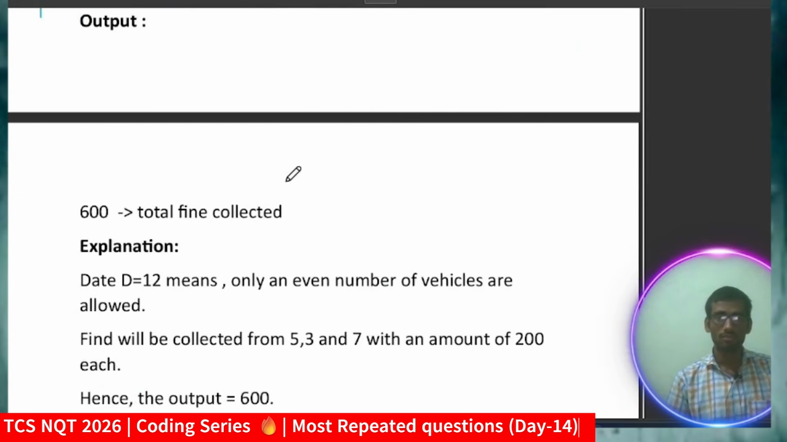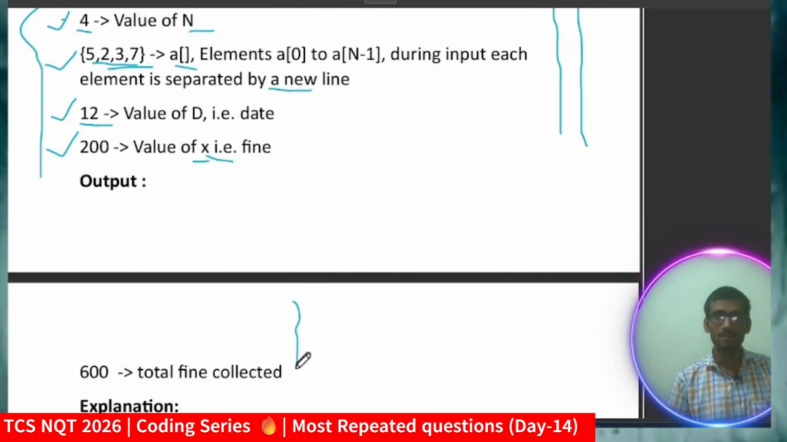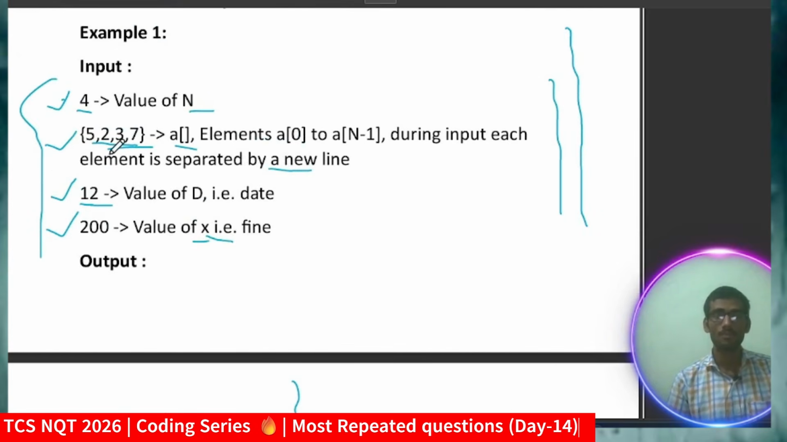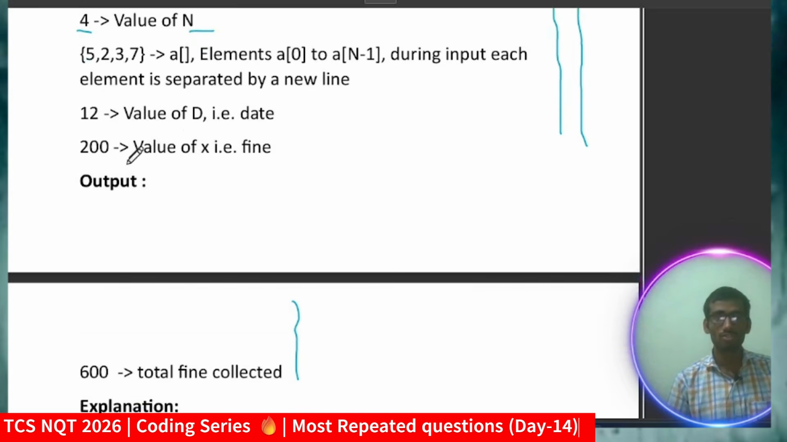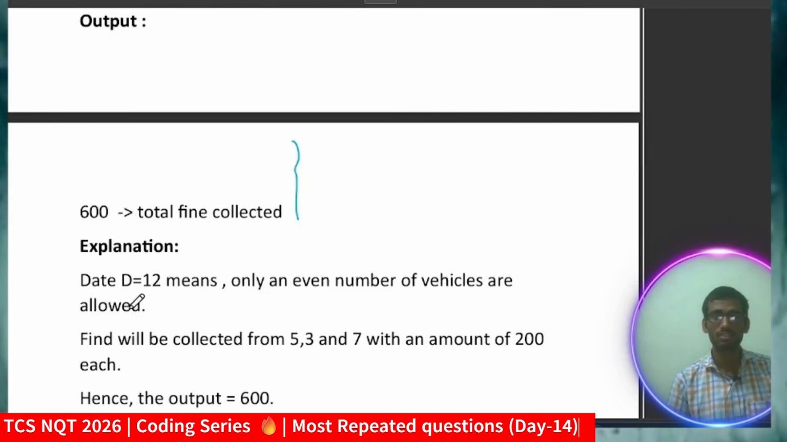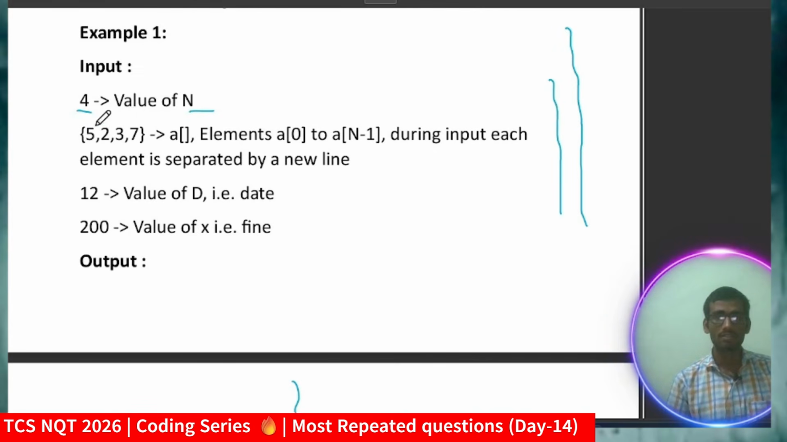For this case, total fine collected will be 600. Why am I saying 600? Just do the dry run, you will get the idea. Suppose there are 4 elements, with zero based indexing, and the date is 12, meaning it should be even. Suppose date D equal to 12 means only even number vehicles are allowed. So fine will be collected from vehicles 5, 3 and 7, isn't it? Because vehicles 5, 3 and 7 are odd numbers, but the current date is even, because the last digit is 2 and 12 is an even number.